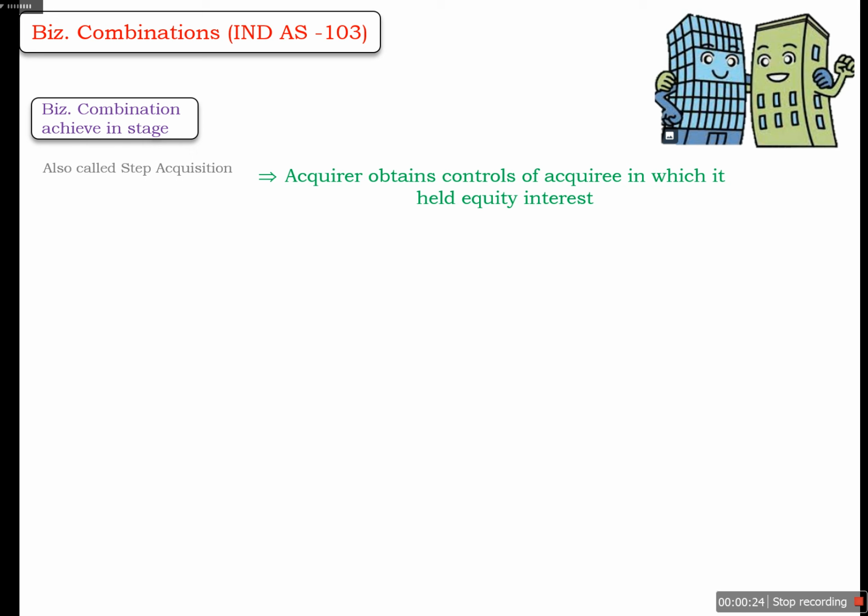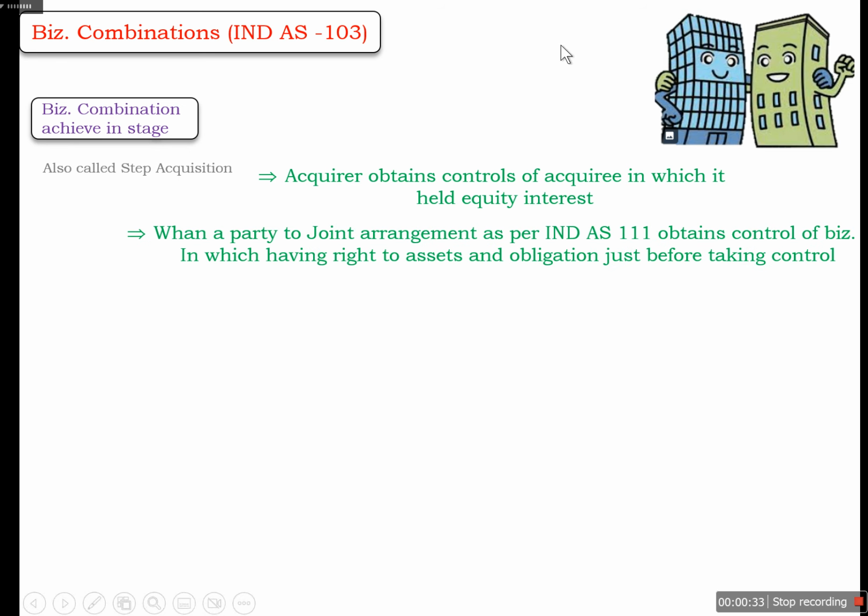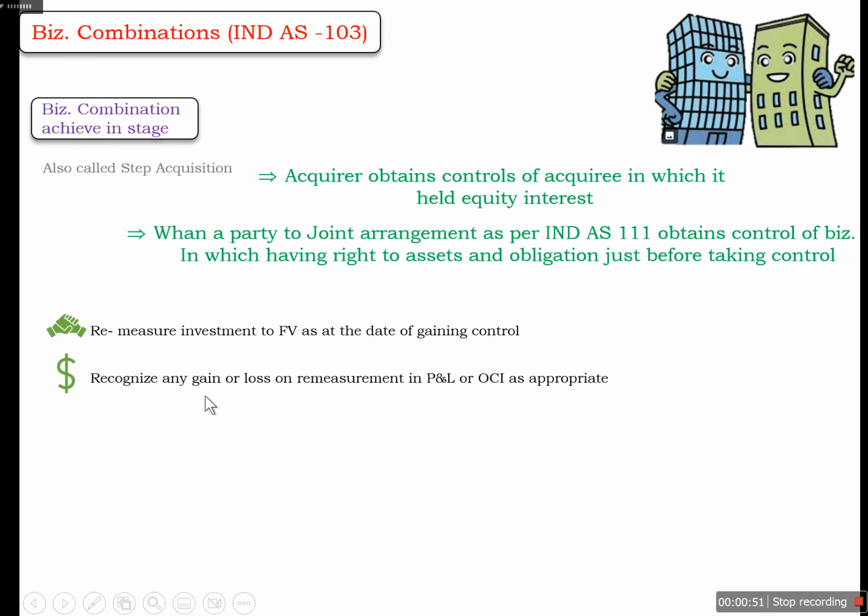In that case, it will be called a business combination that is achieved in stages, or step acquisition. Similarly, a joint venture is covered under IND AS 111, where the acquirer obtains control of a business in which it has rights to assets and obligations just before taking control. In both cases, we need to remeasure the investment to fair value as at the date of gaining control, and recognize any gain or loss on the remeasurement in profit and loss account or OCI as may be appropriate.